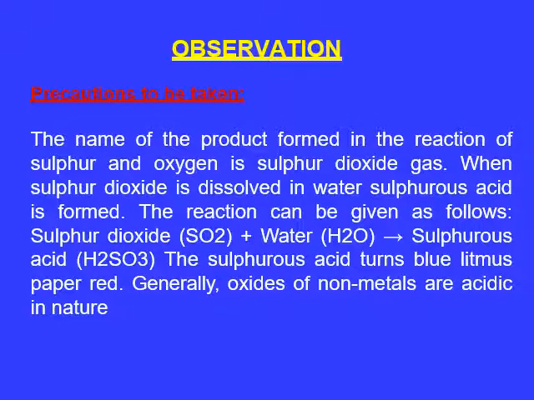So you can see the reaction: SO2 plus H2O gives sulfurous acid. The formula is H2SO3. Now this is an acid. It turns blue litmus paper into red. So we can observe that oxides of non-metals are acidic in nature.